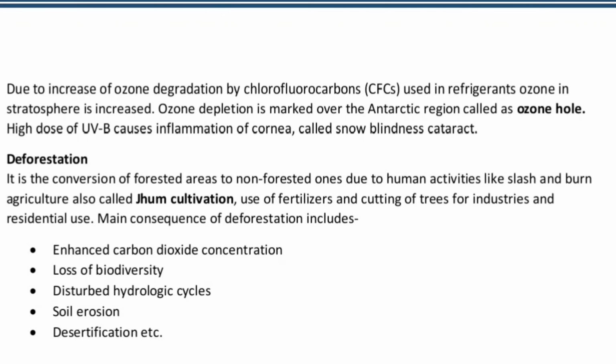The main consequences of deforestation include enhanced carbon dioxide concentration. Yes, day by day, carbon dioxide concentration is increasing. Correct? Okay. Loss of biodiversity as well, and disturbed hydrologic cycles, soil erosion, and desertification. That's the formation of the desert. So basically we are experiencing loss of biodiversity, disturbed water cycle, we are the victims of soil erosion, and one of the most important things is that deserts are formed now because of deforestation.